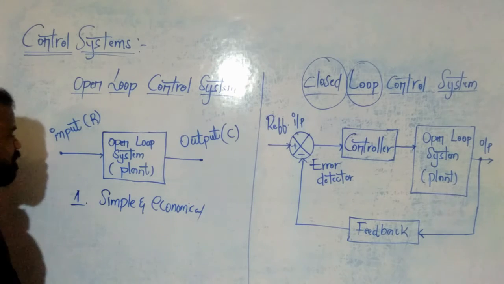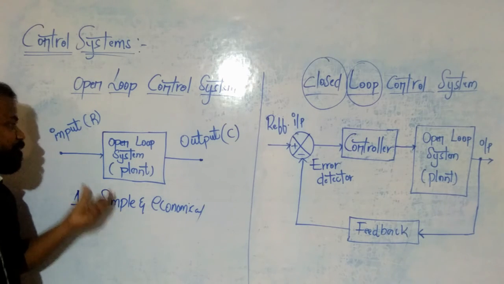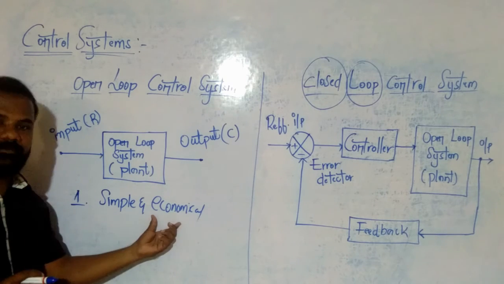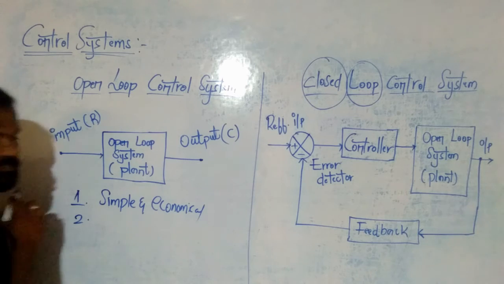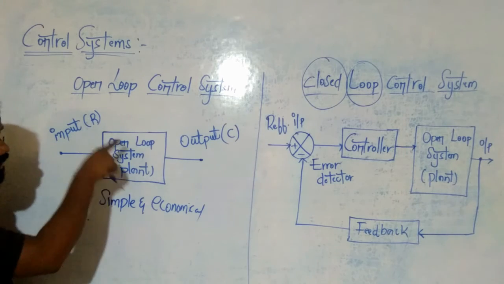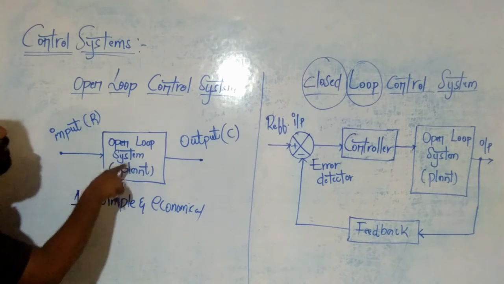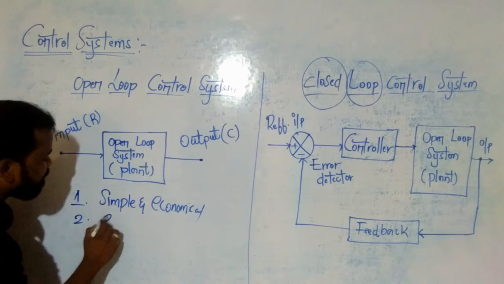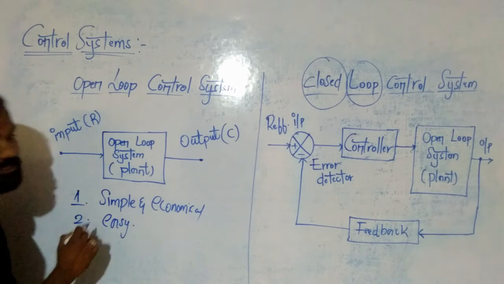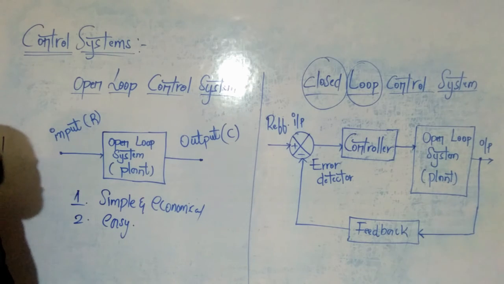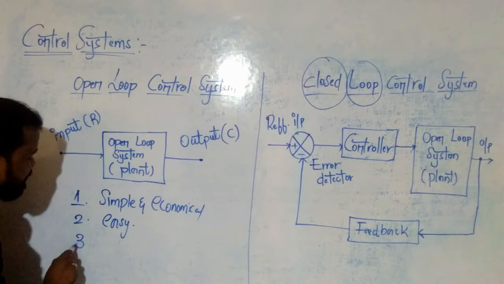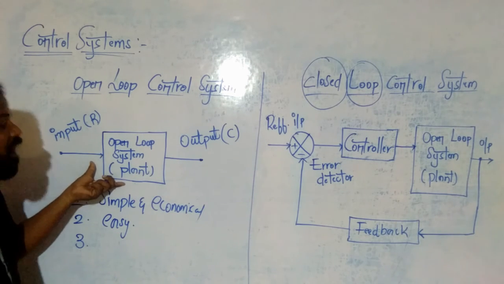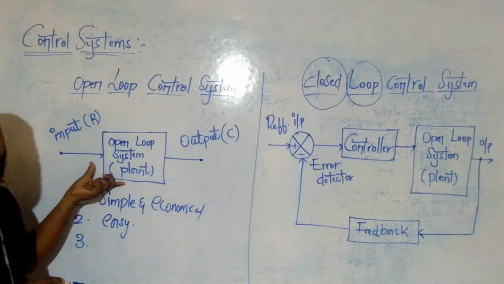Clear? So point number 1 is open loop control systems are always simple and economical. Point number 2 is, what about the construction of this particular block diagram of an open loop control system? Yes, the construction of an open loop control system is very easy compared to what? Closed loop control system. Clear? And point number 3 is, the third advantage is open loop control systems are always stable systems.